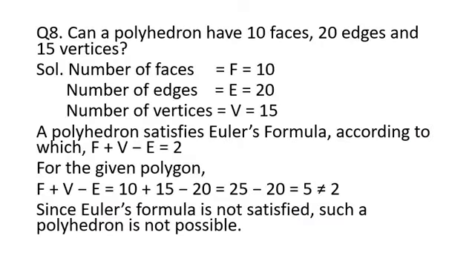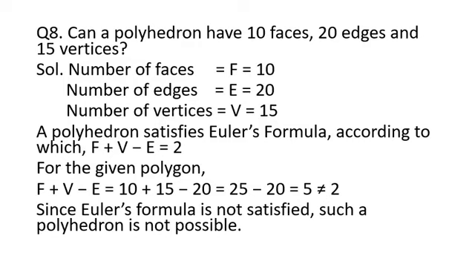Now next question is question number 8. Can a polyhedron have 10 faces, 20 edges and 15 vertices. If you need to find out whether a polyhedron can have these many faces, edges and vertices, then again you are supposed to use the Euler's formula concept. Simply you are supposed to put the values F, V and E, everything is given to you in this question, and if that is equal to 2, which is the right hand side of the given criteria, then that will be a polyhedron, otherwise that is not a polyhedron.